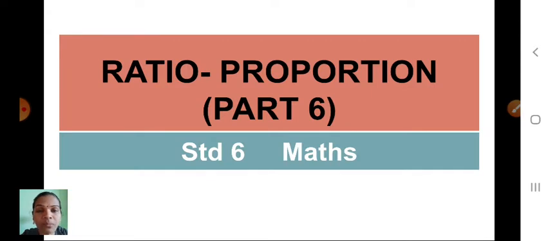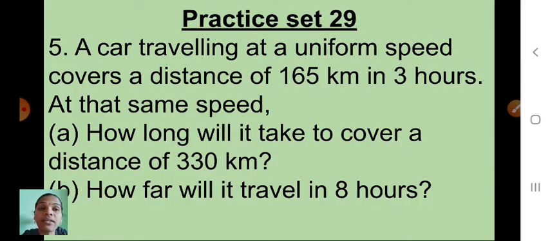Children, this session I am going to teach chapter number 11, ratio and proportion. Now which practice set is going on? Practice set 29, that is unitary method. A few questions we already solved, and the remaining ones I am going to teach today. See here, in unitary method, practice set 29, fifth question.